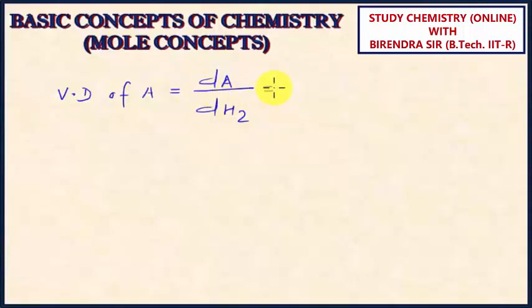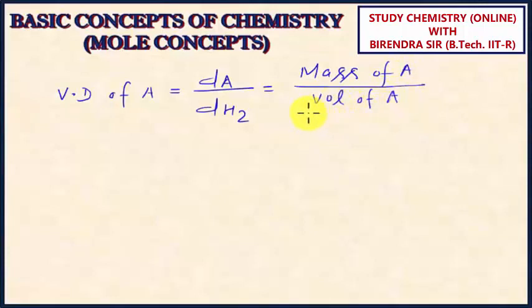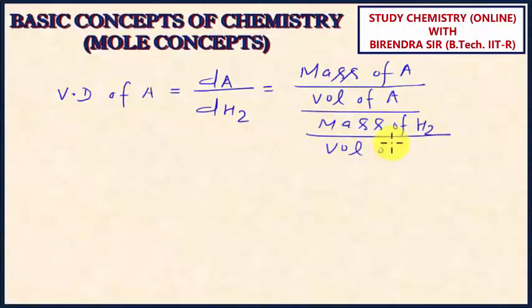And now what is density? Mass upon volume. So I can write this as mass of substance A upon volume of substance A, obviously this A is gas or vapor, upon mass of H2 gas upon volume of H2 gas.